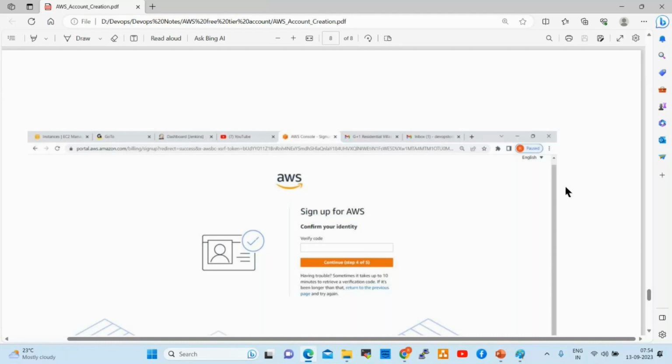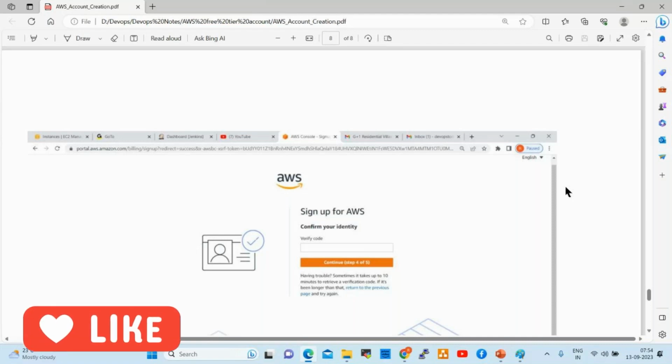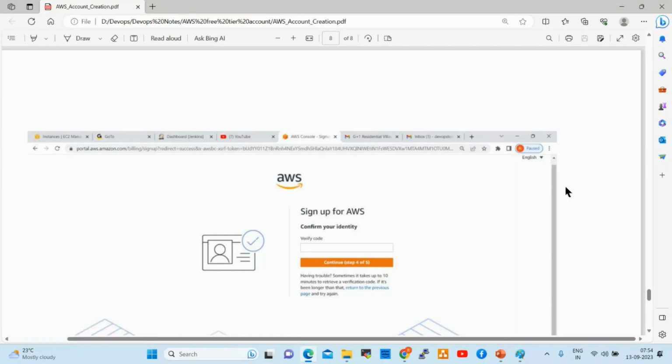If the account is suspended, what can we do? We can create one more account using a different email address, right? So to avoid that distraction, we need to use it properly. Whatever free servers, free storages, free elastic IPs, and free services are there, those we can use. How to use that, I will explain. So this account will work 1 year free. After 1 year, they ask you to convert into a paid account. If you want, you can convert, or else you can close that account. No need to pay a single MB, right?